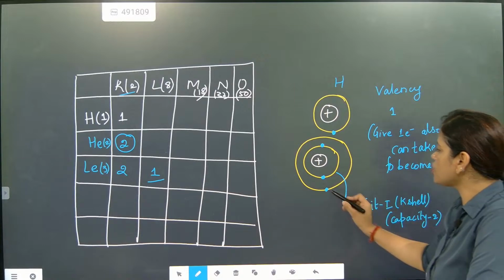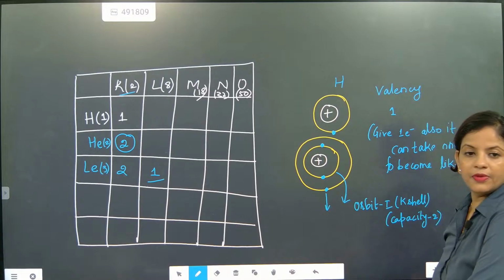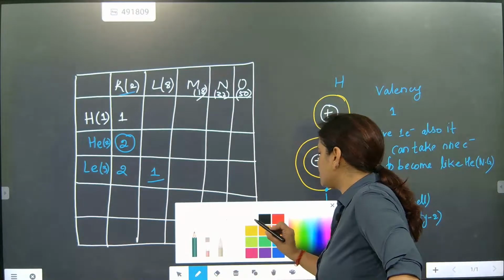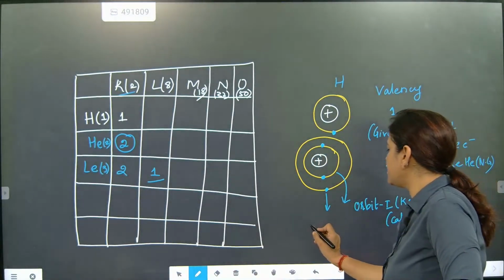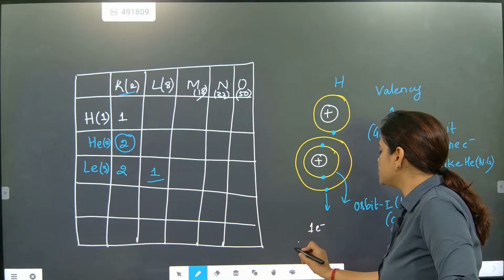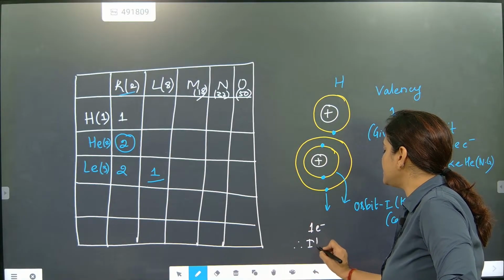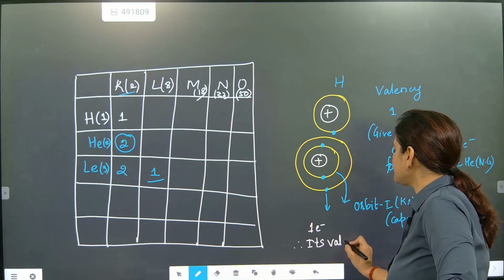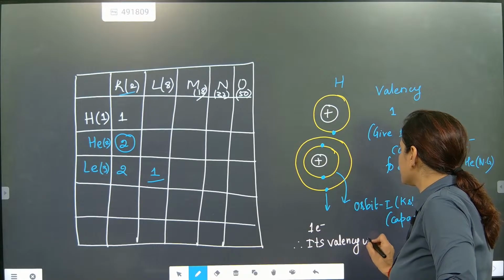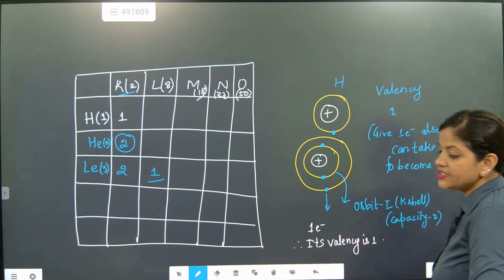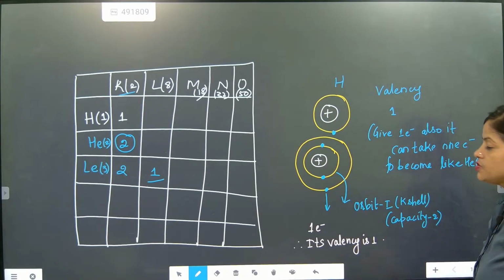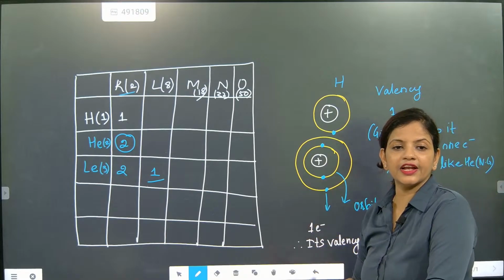Now in the outermost orbit, 1 electron is there. How many electrons are there? 1 electron. So therefore its valency is 1. What is its valency, beta? 1. So that means it will give electron or take electron?